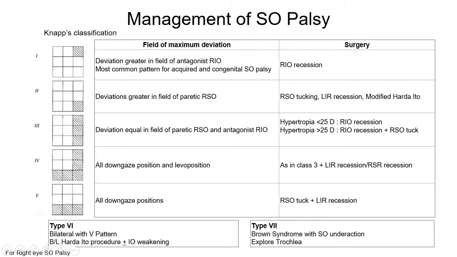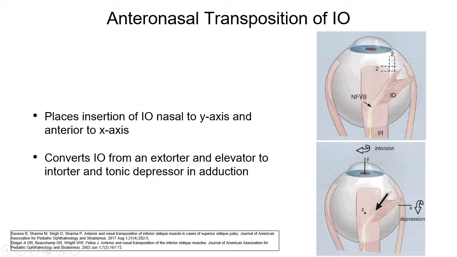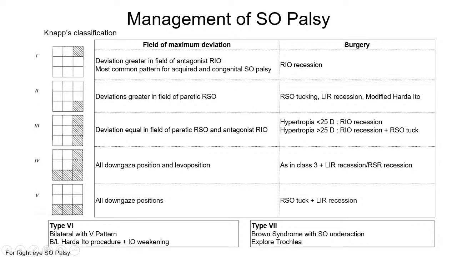Then if it is present in all down gaze positions or levo position, then as in class 3, plus left inferior rectus recession and right superior rectus recession is done. And if it is present in all down gaze positions, then right superior oblique tuck plus left inferior rectus recession is done. If there is type 6 superior oblique palsy, that is bilateral with a V pattern, bilateral Harada-Ito procedure plus minus IO weakening is done. And if it is type 7, where a Brown syndrome with superior oblique underaction is present, then we explore the trochlea.